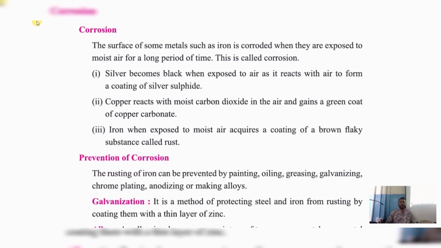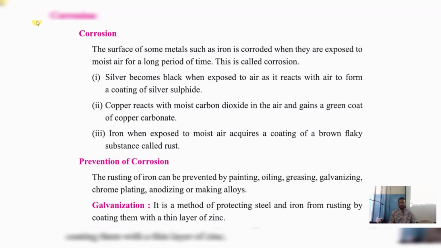Okay. The next topic is corrosion. What is corrosion? The surface of some metals such as iron is corroded when they are exposed to moist air for a long period of time. That is called corrosion. See children, I'll give you an example. The air which is available in our atmosphere is not a dry air, and also it is not a wet air.